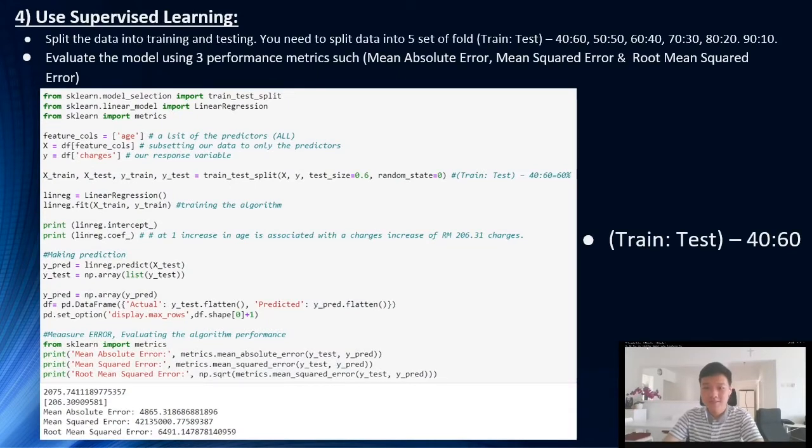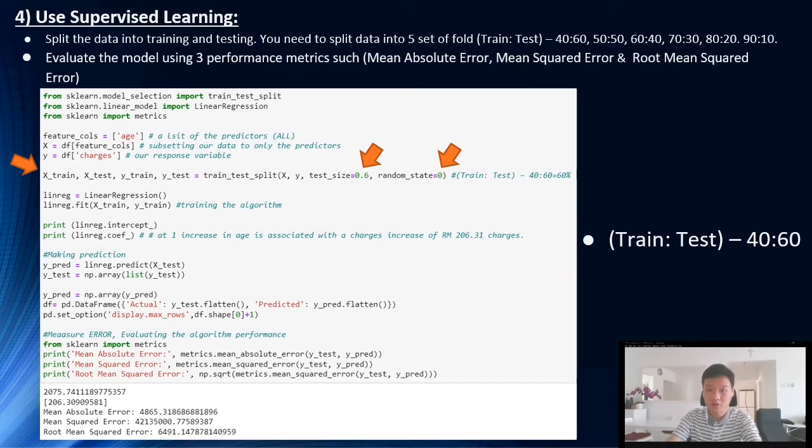We are using supervised learning. Therefore, we will have to split the data into train and test, up to 5 sets of folds. Then we will create x_train, x_test, y_train, y_test equals train_test_split(x, y, test_size=0.6), which is 60% test, and also random_state equals 0. Random state equals 0 is so that every time we run, we get the same output.